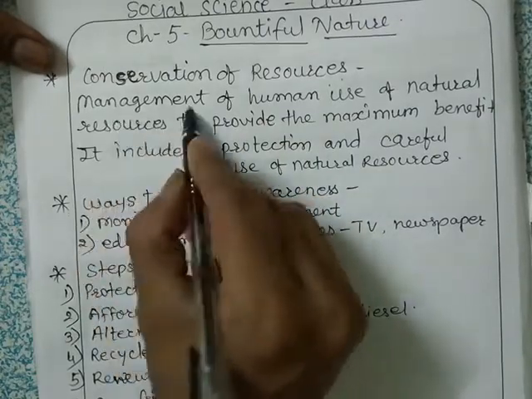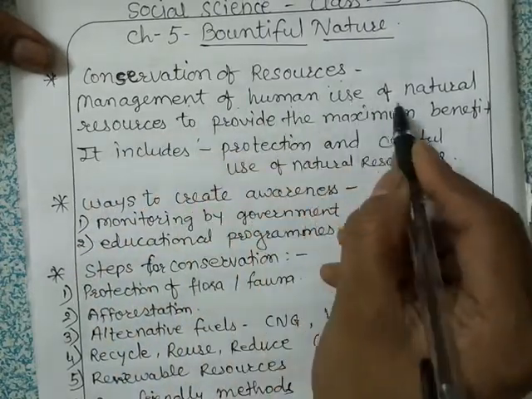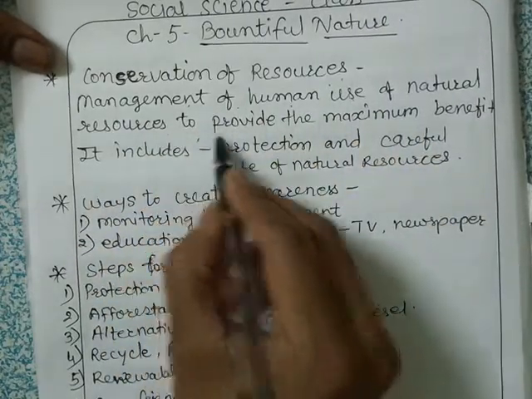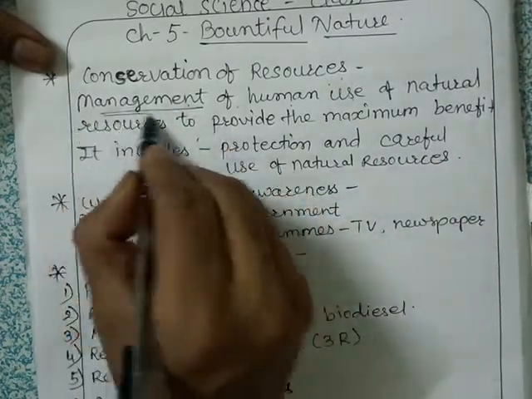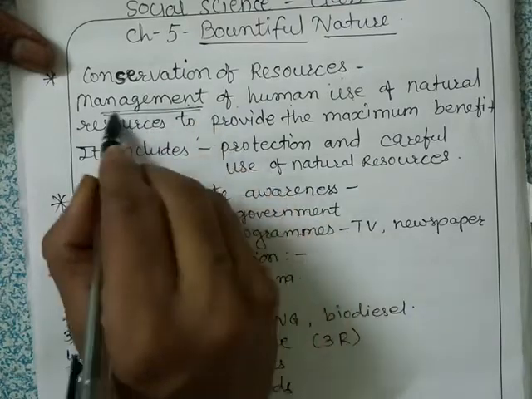Conservation is the management of human use of natural resources to provide the maximum benefit. Here the most important word is management.